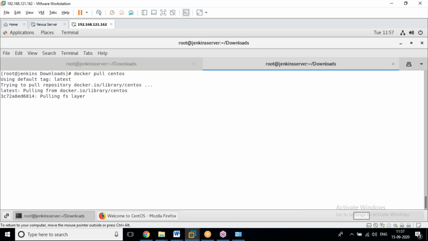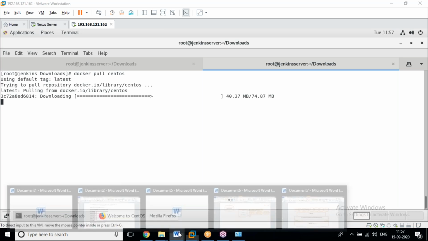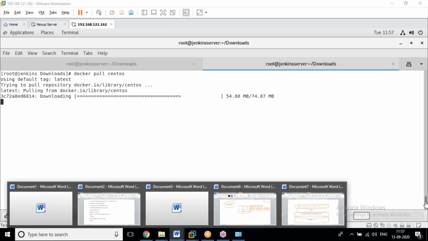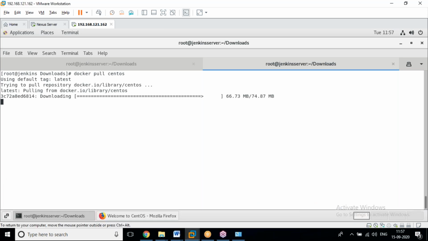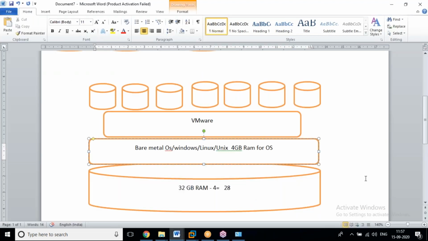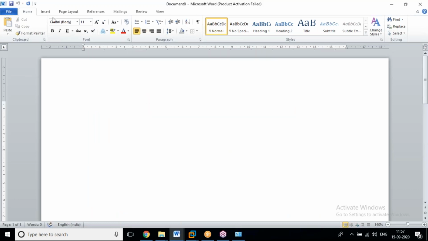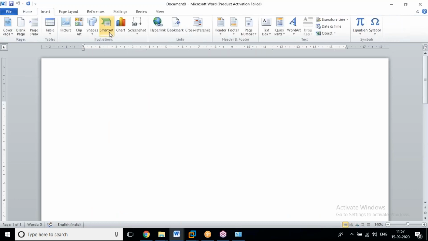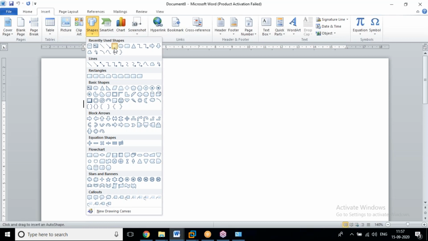Is your Docker service running? Now it's running. Now what are we doing? Virtualization technology is a very advanced technology. By this technology, what are we doing here? This is the same technology, yes, but with a lot of difference.